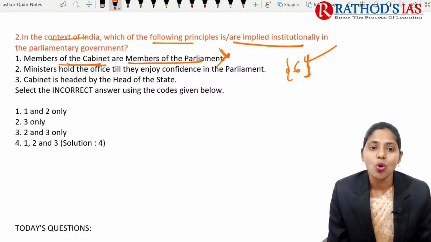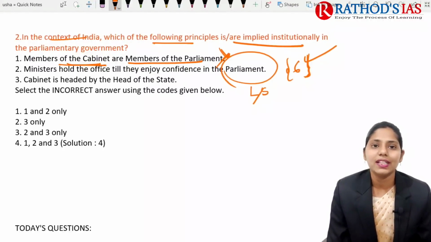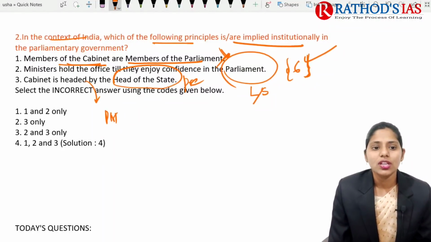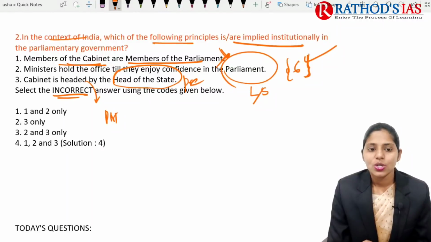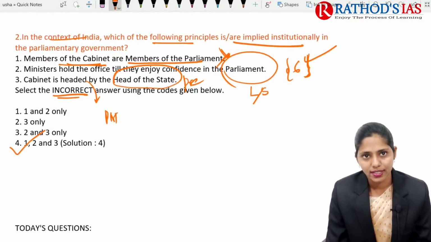And next one is ministers hold the office till they enjoy confidence in parliament. It is not parliament, it is Lok Sabha. And the cabinet is headed by the head of state. Actually the head of state is the president, and the cabinet is headed by the prime minister. Here you need to select the incorrect statements. So all these are incorrect. That is, the answer is 4, 1, 2 and 3.